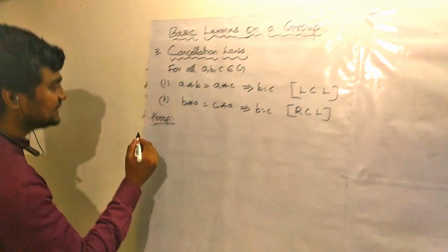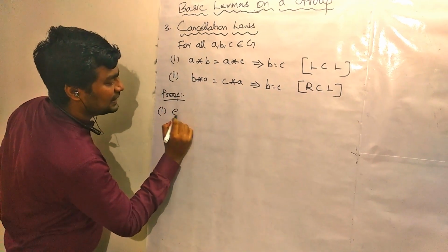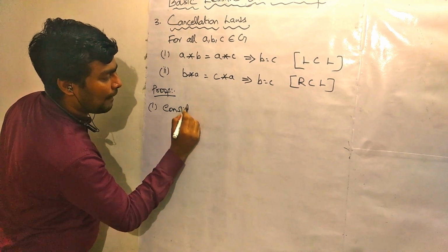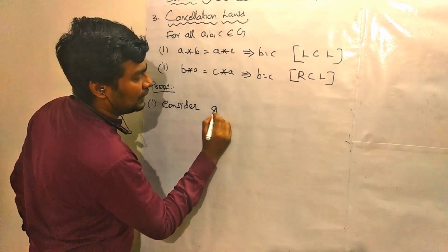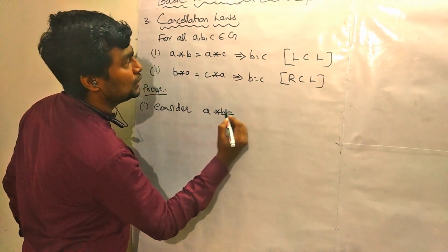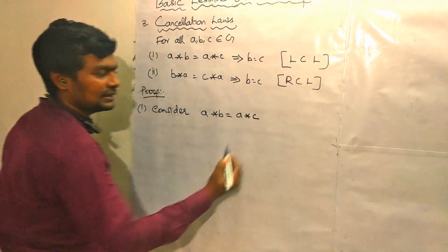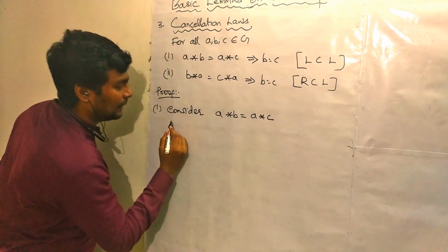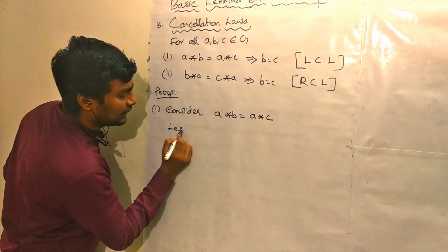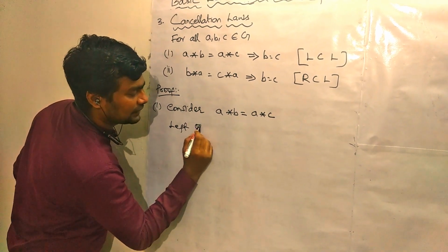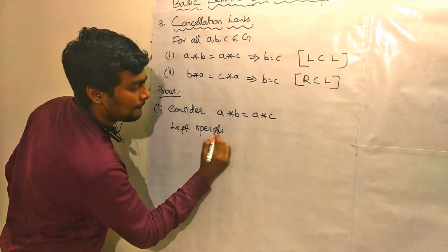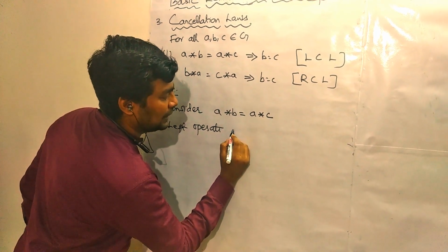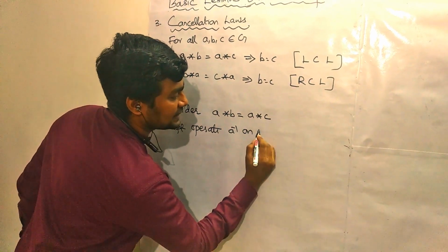Okay, let us consider a star b equal to a star c. Now see what I am doing. Left multiply, left operate a inverse on both sides.